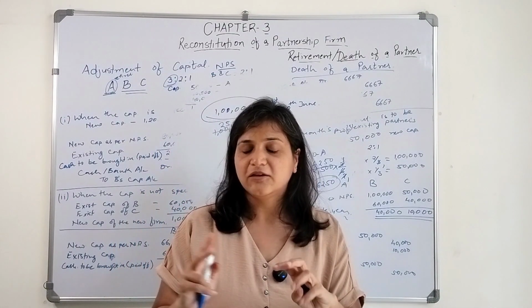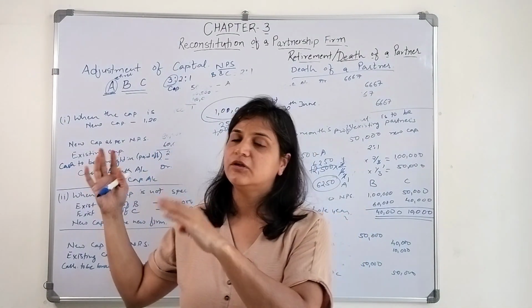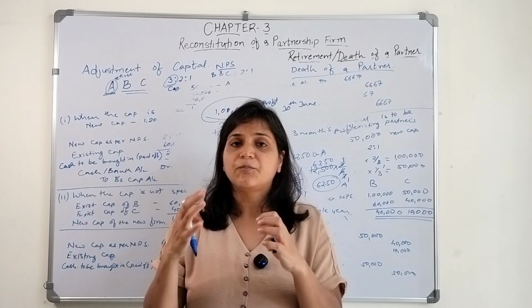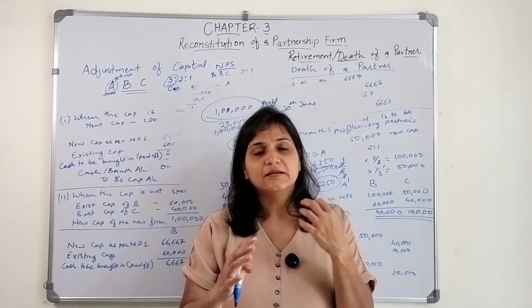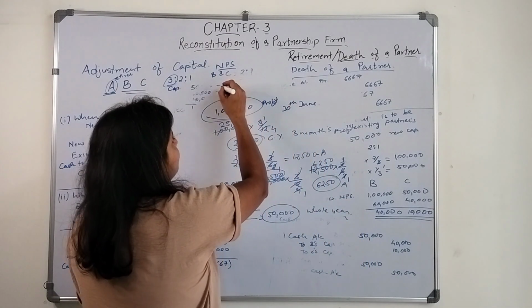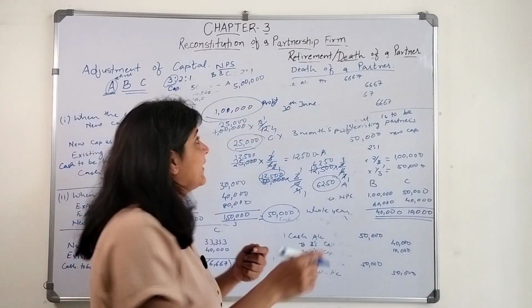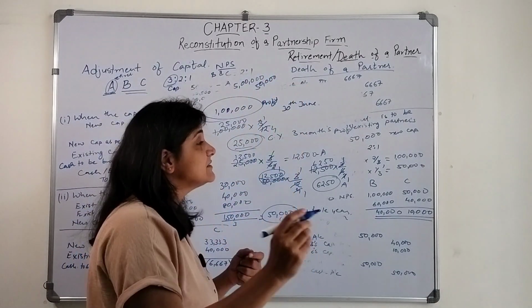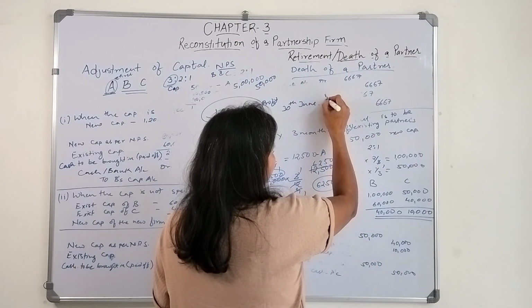Similarly, this could be the second situation wherein we consider the average profit of the past 3 years or 4 years or 5 years. The third situation could be that the profit is considered based on sales. Let's say past year's sales was 5 lakh and the firm earns a profit of 50,000. That is how much profit the firm earns based on sales?